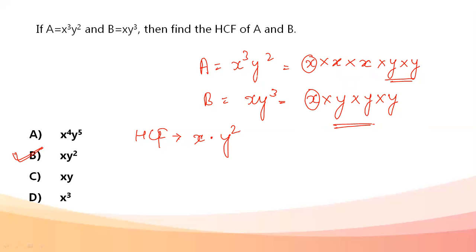Simply, when we have two expressions, whichever variable out of the two has the least power, that becomes the answer in terms of multiplication. So here the least power of x available was x, the least power of y available was y square. So x into y square becomes my HCF.